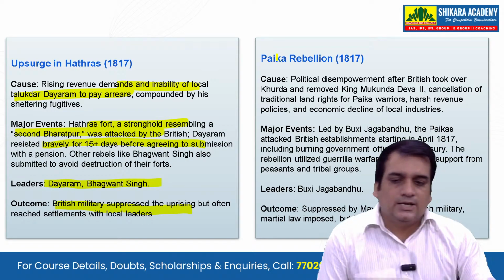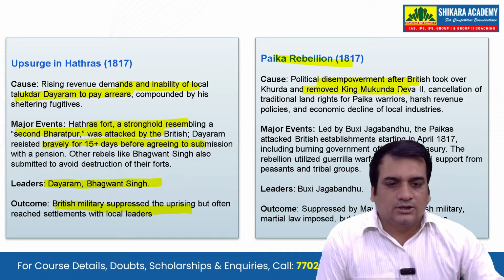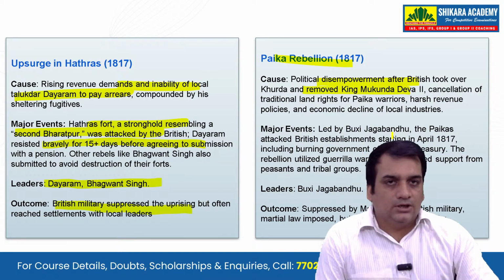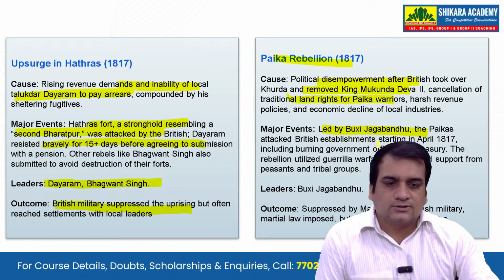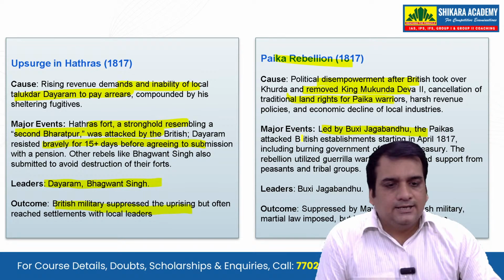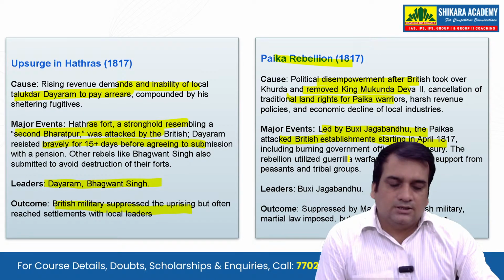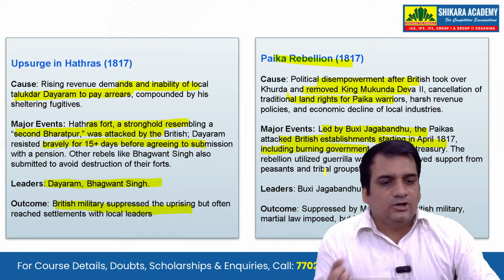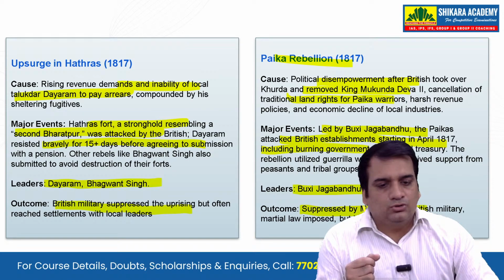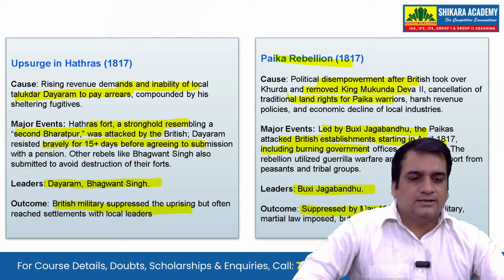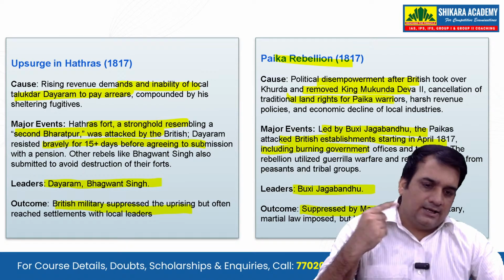Okay. Next is the Paika rebellion: political disempowerment after the British took over Khurda and removed King Mukunda Deva II, and cancellation of traditional land rights for Paika warriors. Major event led by Bakshi Jagabandhu: the Paikas attacked the British establishments in April 1817, including burning government offices and the treasury. Who was the leader? Bakshi Jagabandhu, and it was suppressed by May 1817 by the British military. So once again, you are seeing that the causes are the same and the outcome is also the same.